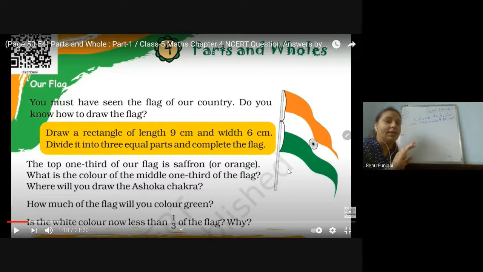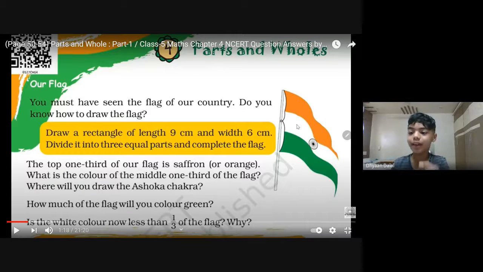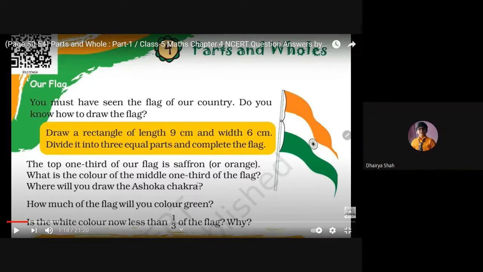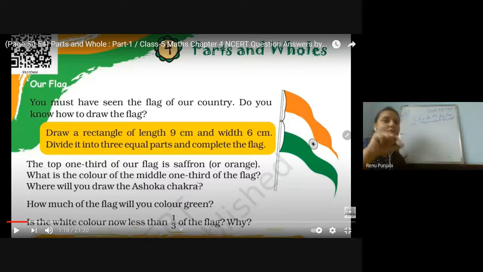All are 1/3, but why is the white portion less? Ma'am, because there is the Ashoka Chakra in between. Very good. What is the color of the middle 1/3 of the flag? White. That is also 1/3, but a little less because the Ashoka Chakra is also there in between.